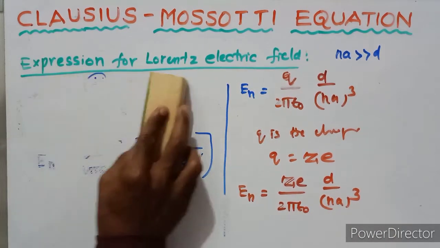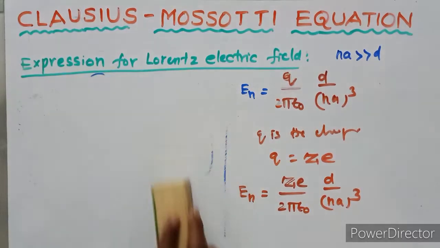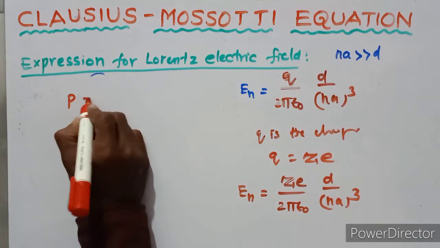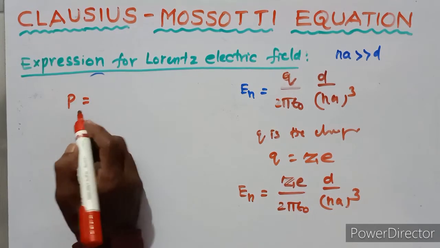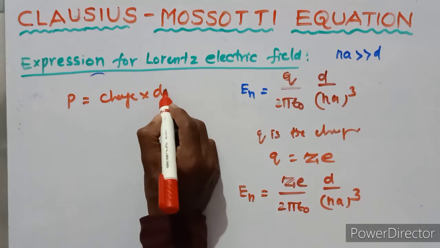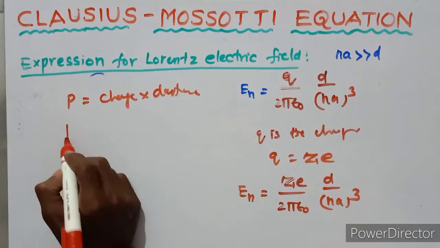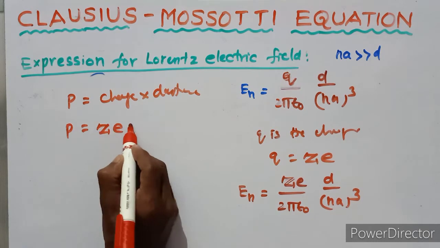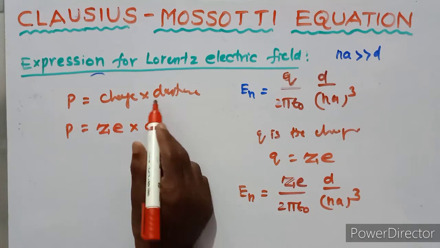Then we have to find the dipole moment. P equals charge into distance. Charge is Ze, distance is d, the induced distance.